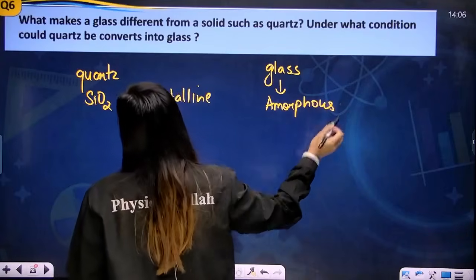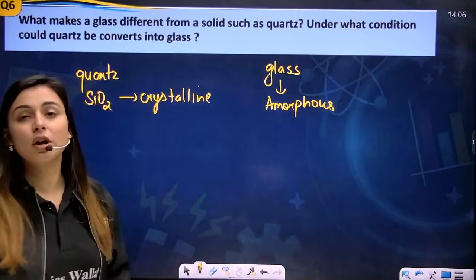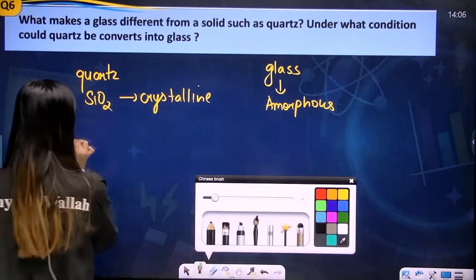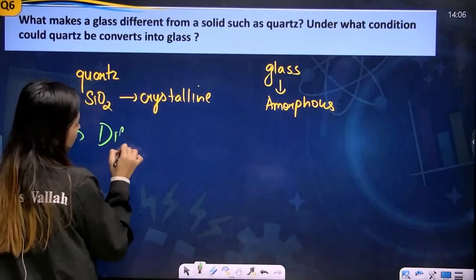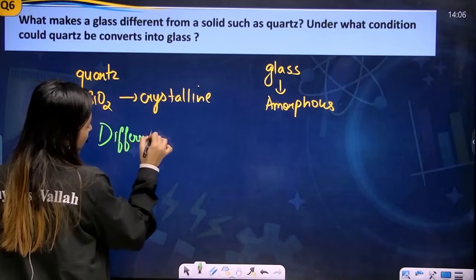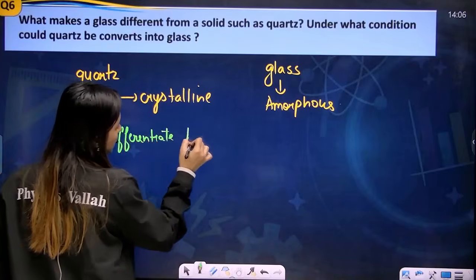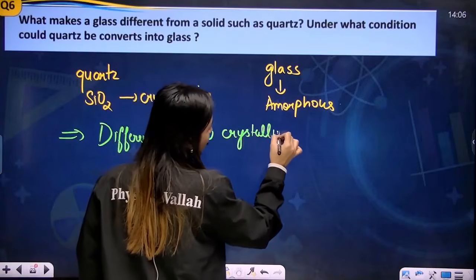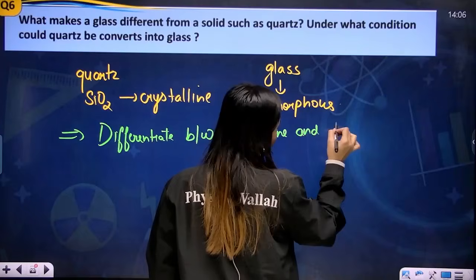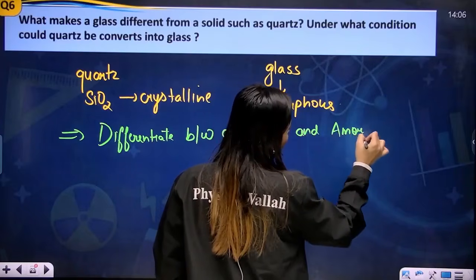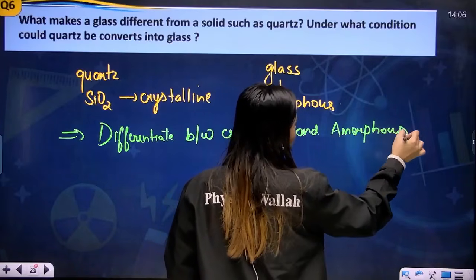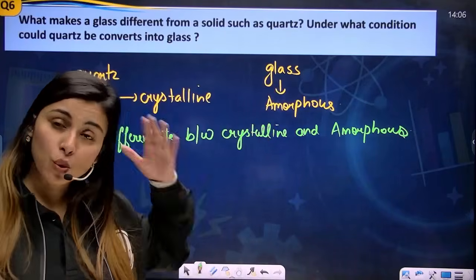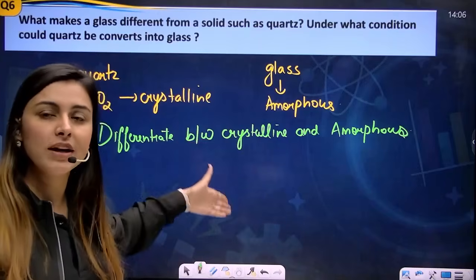So it is asking what makes a glass different from a solid such as quartz. Basically you are asked to differentiate between crystalline and amorphous. So whatever we have studied today, you have to write all the points here.